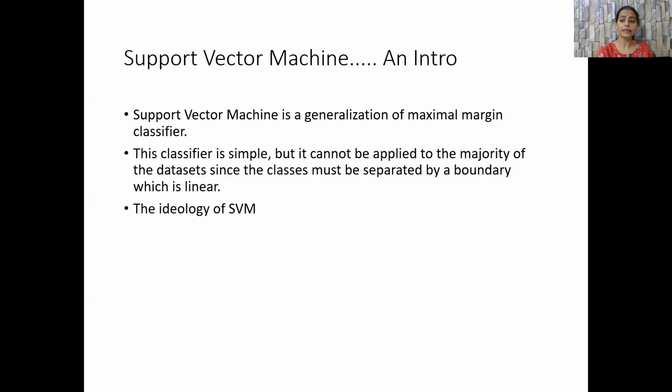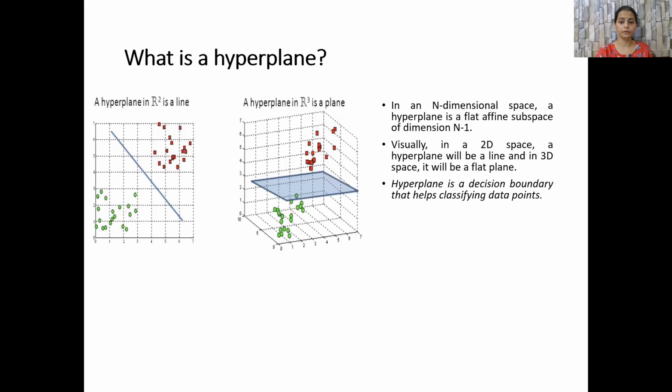Now, let us learn first of all, what is a hyperplane? In an n-dimensional space, a hyperplane is a flat subspace of dimension n minus 1. If we have a p-dimensional space, a hyperplane will be a flat subspace with a dimension of p minus 1. For example, in a two-dimensional space, a hyperplane is a straight line.